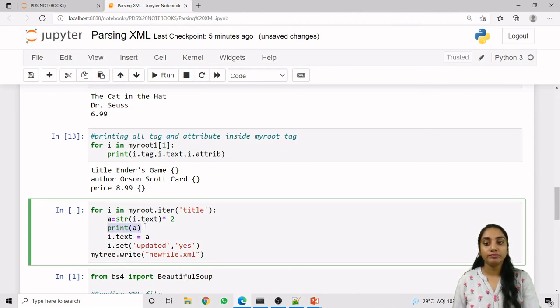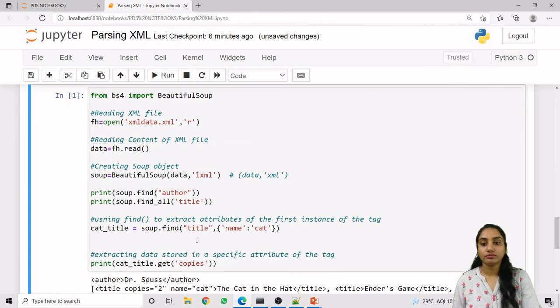Now we are storing that to the i.text itself, and we are setting the attribute to the title tag as updated equals yes using this set method, in which we are providing the attribute key and attribute value. Now to create a new, updated file, we can use the mytree.write method, and this is my new file name. So let us just run this code.